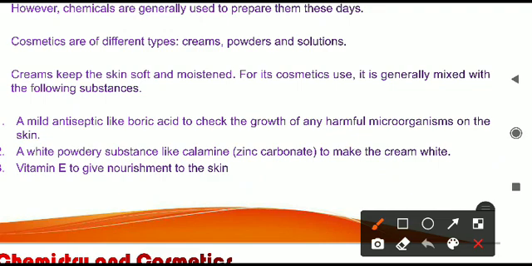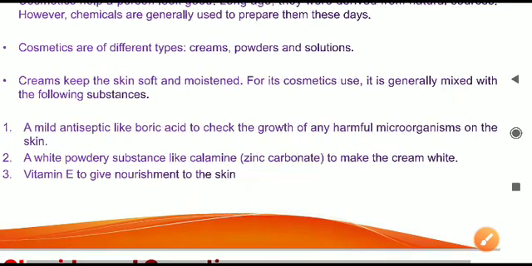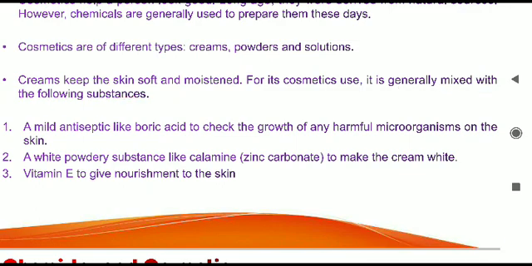Cosmetics can also be of different types, like creams, powders, and different solutions. The creams generally keep the skin soft and moist, and to make them suitable for our use, they are mixed with the following substances. Let us see how it is made.